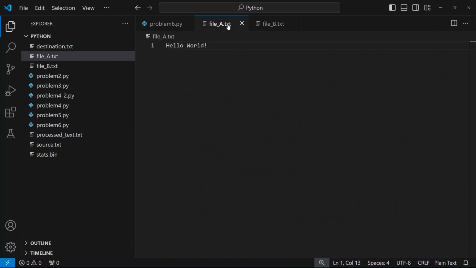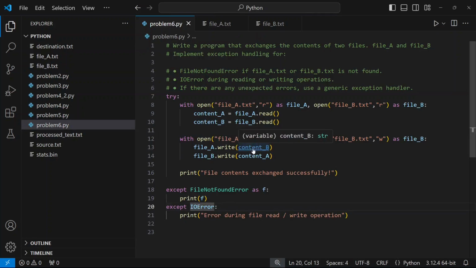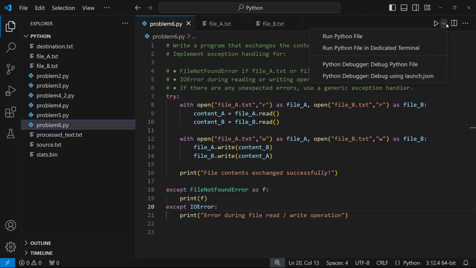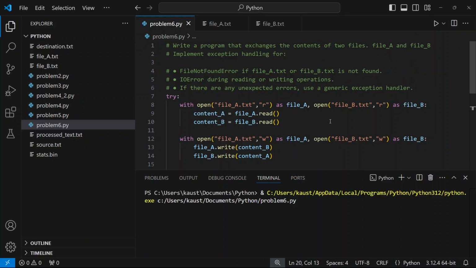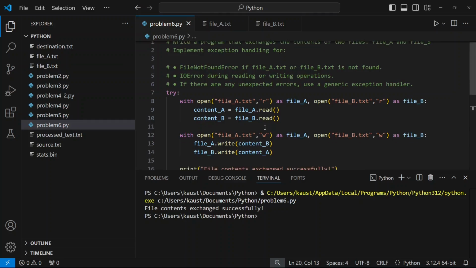Okay, so before exchange, file A contains hello world, file B contains welcome to Python. Let's just run this and see what happens. Okay, and now let's see. File A contains welcome to Python and file B contains hello world. So that's it for this video. If you have any questions, any doubts, do post them in the comments below.